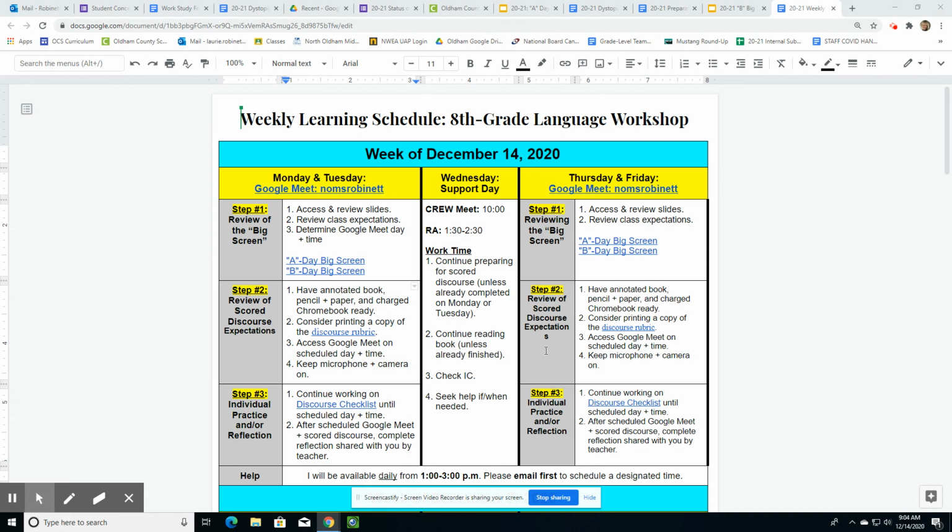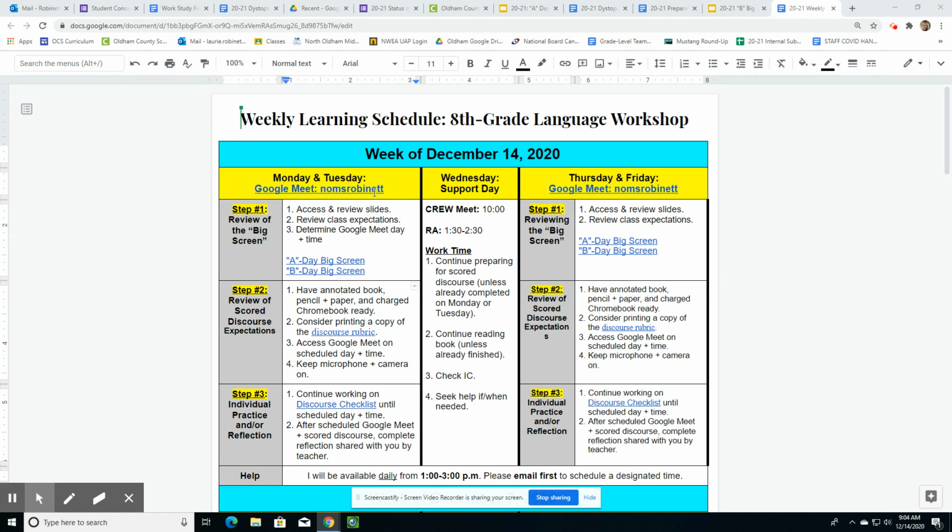But with that said, let's take a look at our schedule for the week. It does look a little different. You'll notice I have our Google Meet link in here for Monday and Tuesday, but also Thursday and Friday. Just to clarify, no, this does not mean that you have 2 Google Meets this week. You only have it once. So just to clarify, you will only have 1 Google Meet this week.